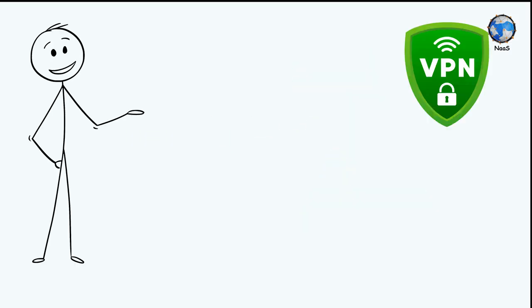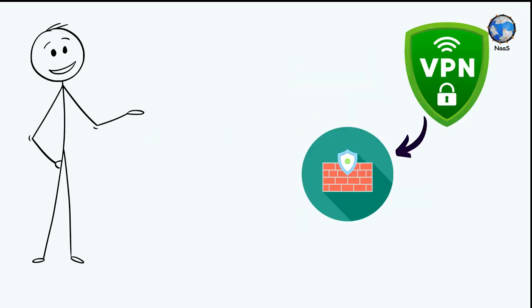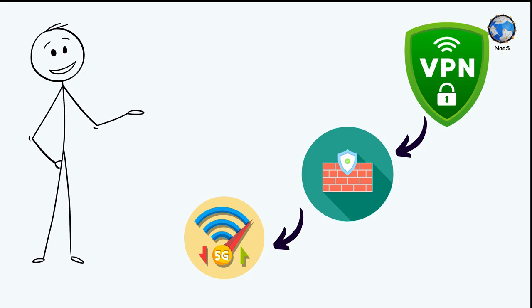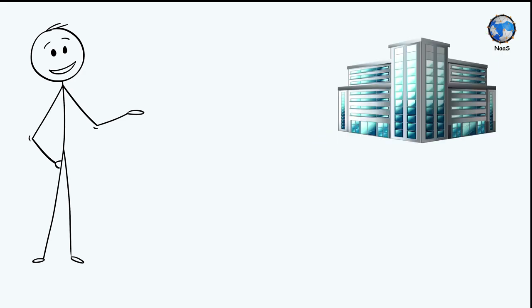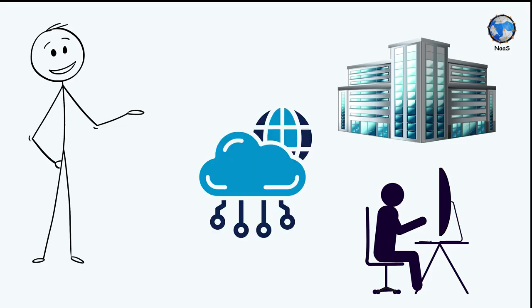NaaS, or Network as a Service, lets you set up and manage your network, like VPNs, firewalls, or bandwidth, through the cloud. Instead of buying networking hardware, you control everything online, making it easy to connect offices, remote workers, or cloud resources securely.